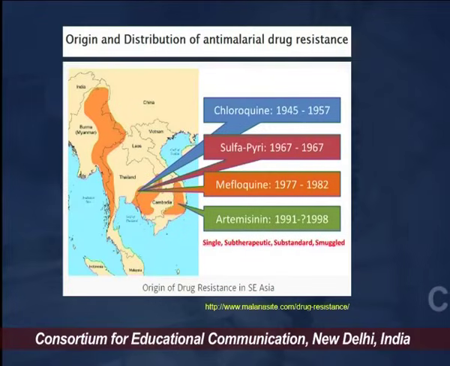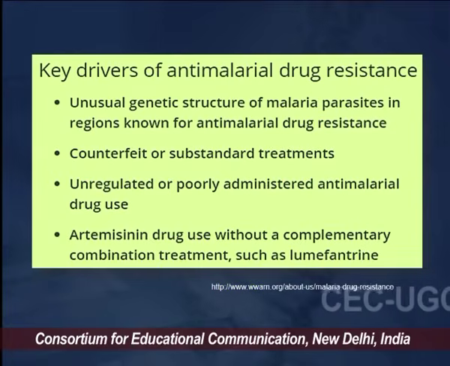Now, this is a diagram which is showing how exactly the spread of the antimalarial drug resistance happens. We can see over here, especially it happens in the South Asian regions. First chloroquine came into the drug resistant picture, then sulfadoxine-pyrimethamine, then mefloquine, and recently some artemisinin reports have come into the picture, but still the scientists across the globe are checking the results to confirm the drug resistance against artemisinin.